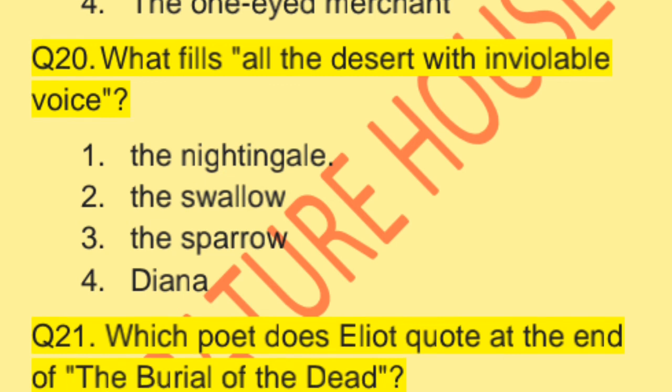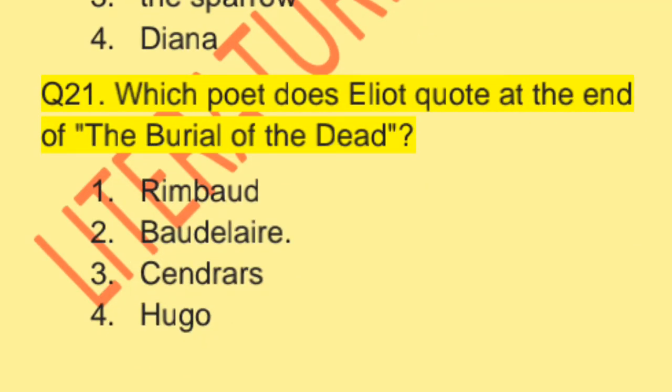Next question, question number 21. Which poet does Eliot quote at the end of The Burial of the Dead? In the section Burial of the Dead, T.S. Eliot mentioned one poet's quote.